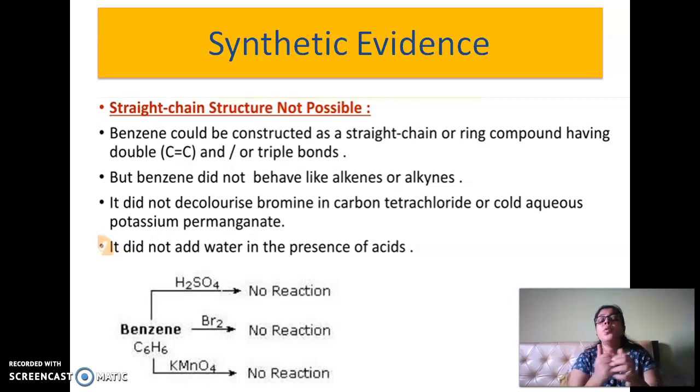It is not undergoing addition reaction or these reactions because it is unusually stable, as I said, and addition is very difficult, and hence benzene has that particular structure which has 6 sides and 3 double bonds arranged, which is not like my acyclic alkene. It proves synthetically that the structure proposed by Kekule is correct.